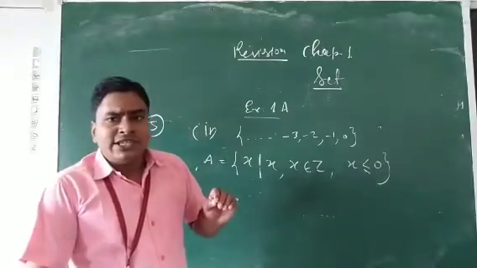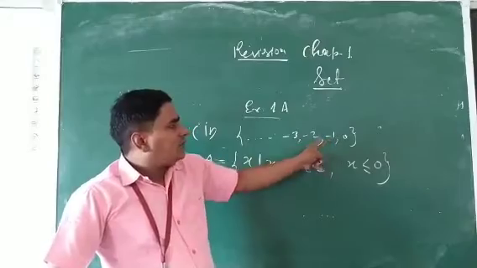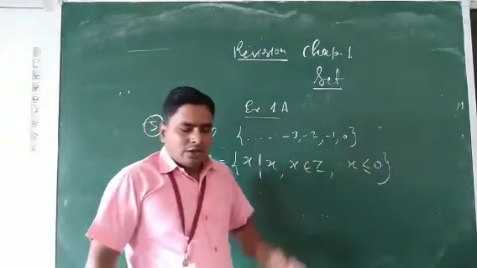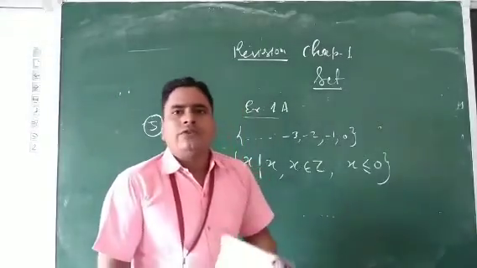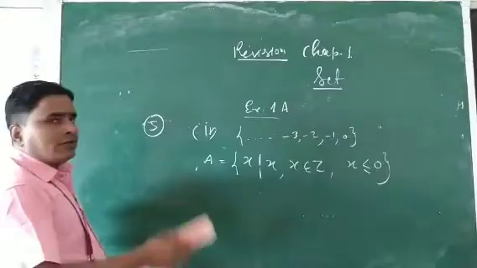So all the integers equal to 0 and less than 0 are 0, -1, -2, -3 and so on. Clear? So the next part you will solve. If you have any doubt, you can ask in the next class.